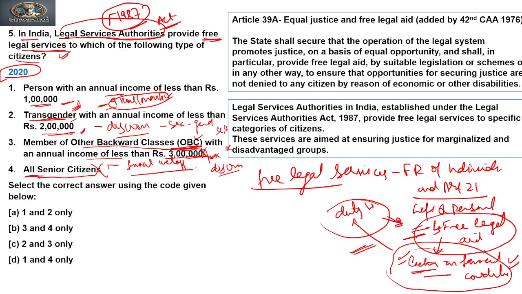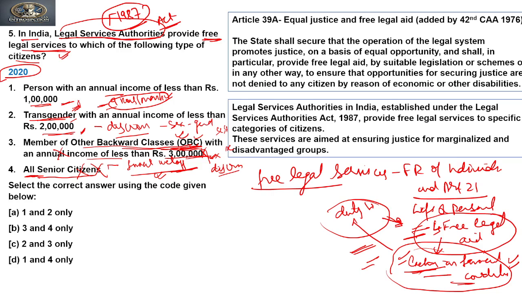If we take some of the greatest Bollywood stars and cricketers, who are all well off, do they also get free legal aid services? No. This is only meant for those who are lacking in financial conditions, who are not in a position to engage an advocate to represent their cases because they have no financial status or are not financially well off. So this cannot be our answer, and it also cannot be our answer because it is specifically mentioning only one category. So here it shows discrimination.